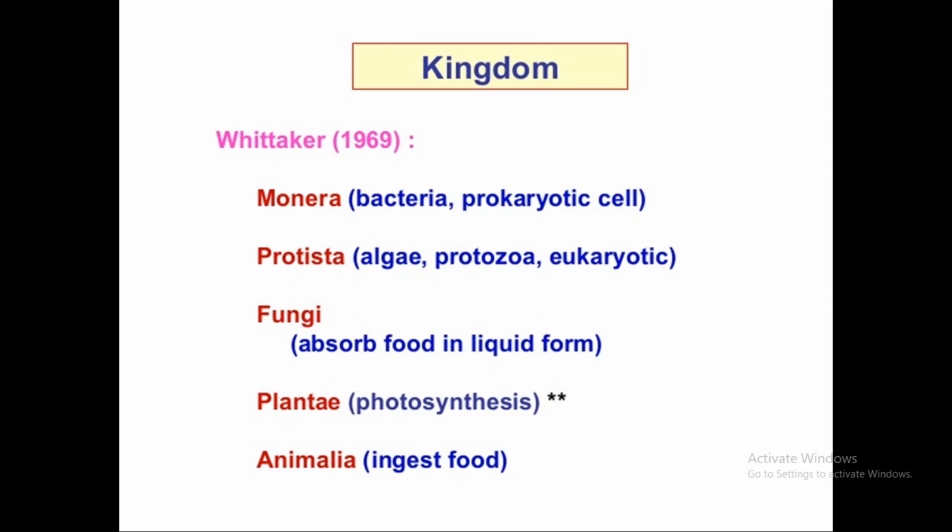After genus, we will talk about kingdom systems. The major and popular system, propagated by Whittaker in 1969, was the five kingdom system.